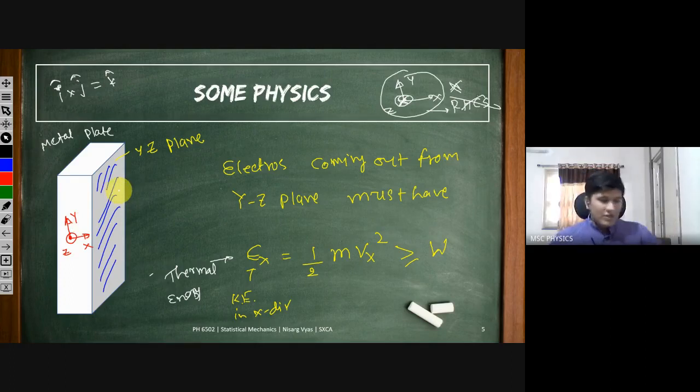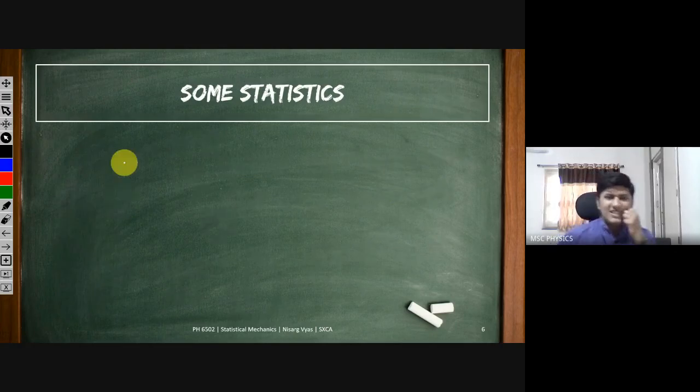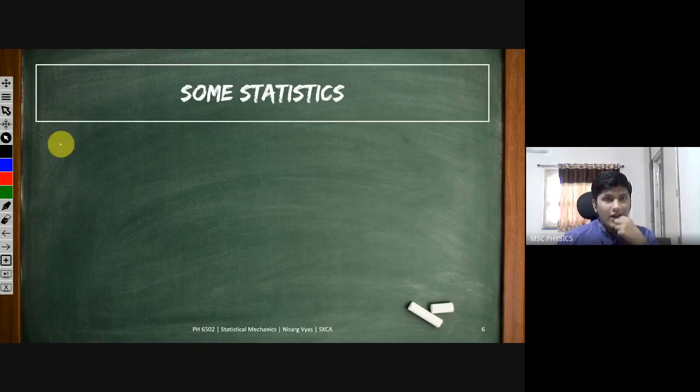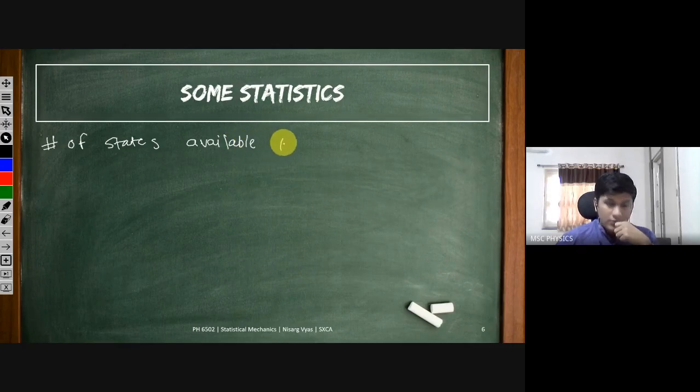Okay, now it was some physics. Now let's do some statistics for this plate of metal. So I want to find out, and I will be needing your help in this, the number of states available between momentum P and P plus dP range.